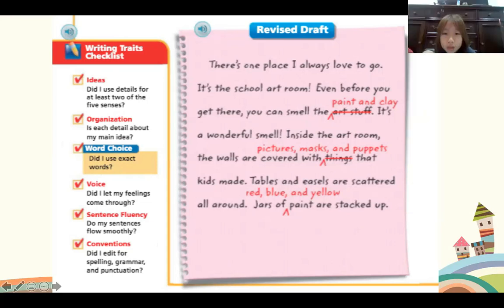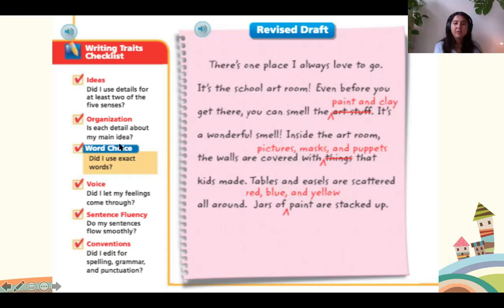I think the person crossed out the word things because on the wall there are the pictures, the masks and the puppets, and there were lots of things, so we can't write the walls are covered with things.